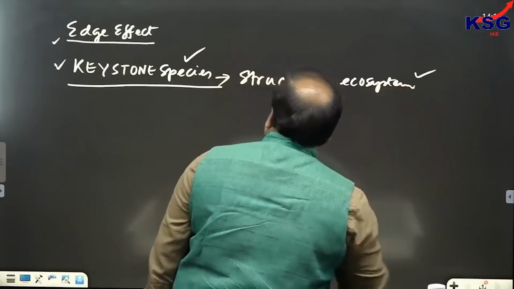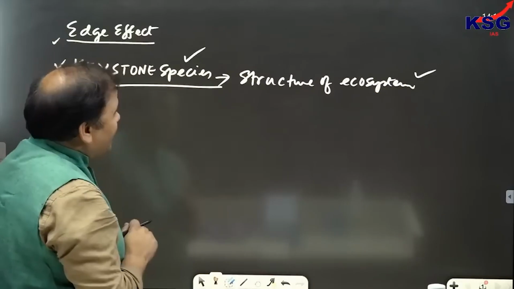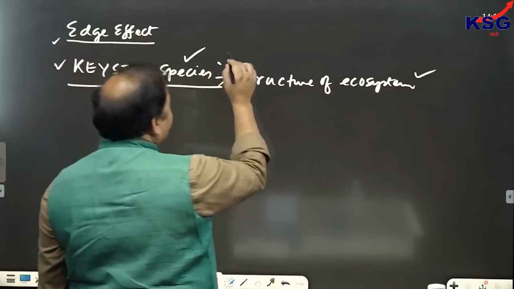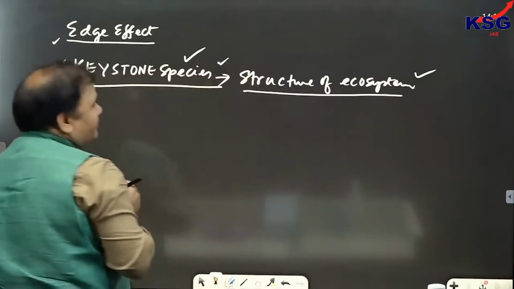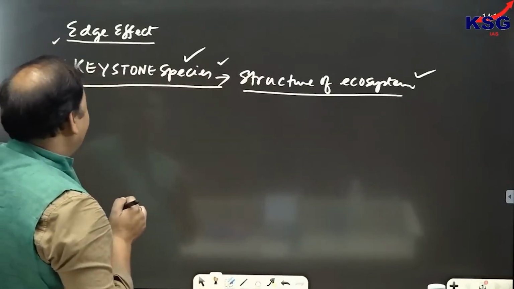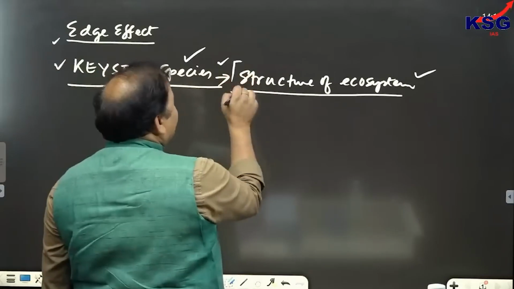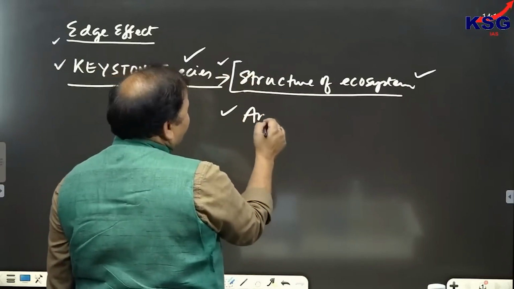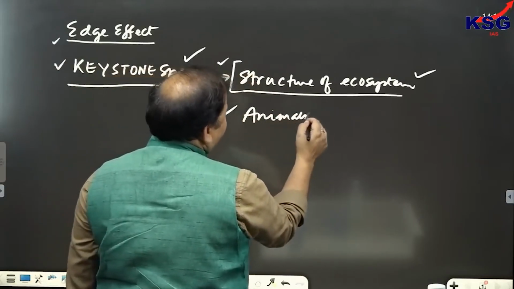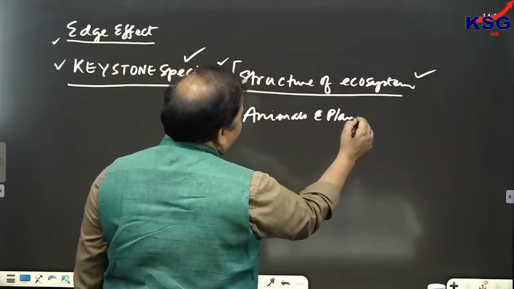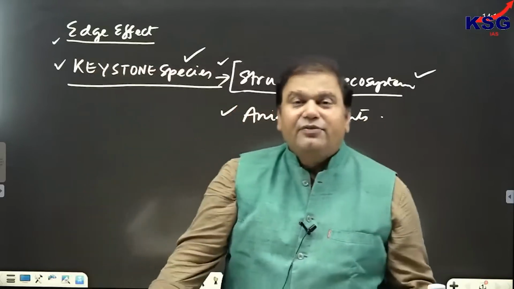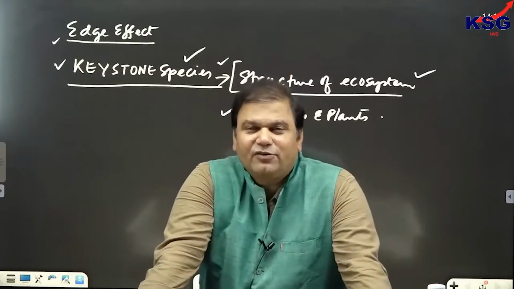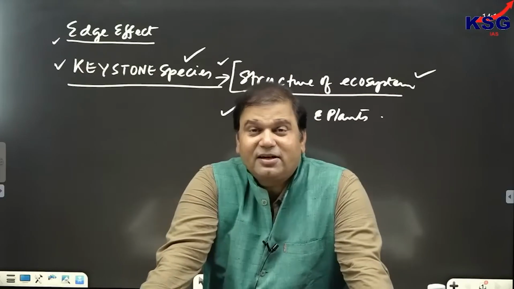They maintain the structure of the ecosystem. And as far as keystone species is concerned, not only is the structure of the ecosystem maintained, but we can also see that keystone species can be both animals and plants. And when we say the structure of the ecosystem is maintained, it means that if you remove these species from this area, the structure of the ecosystem would get disrupted.